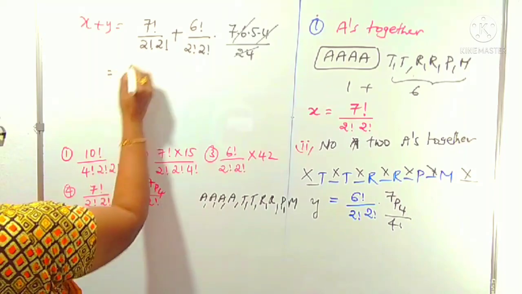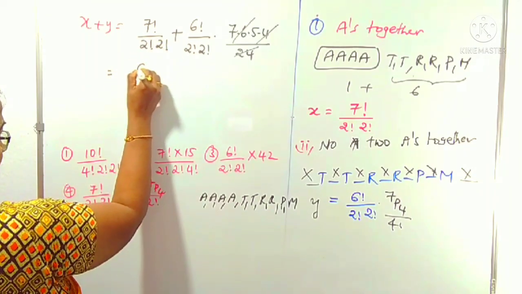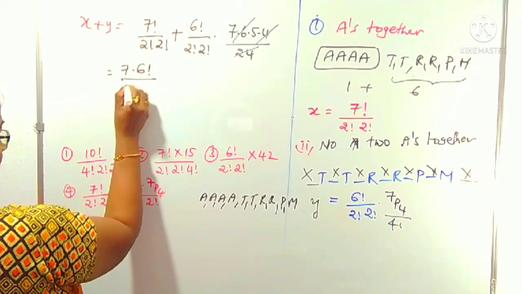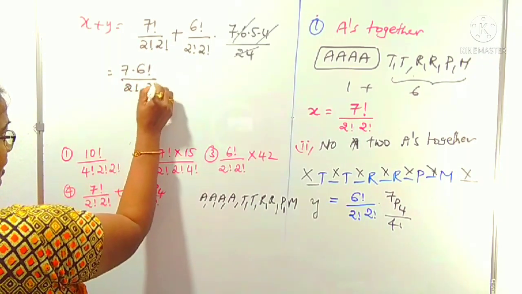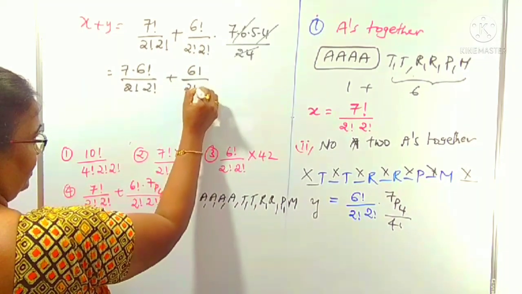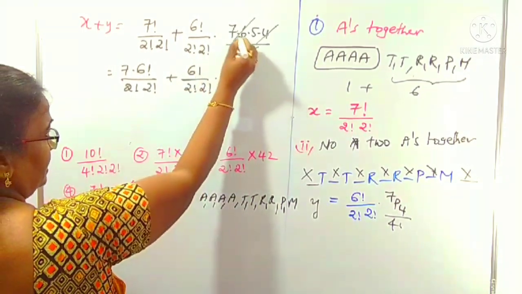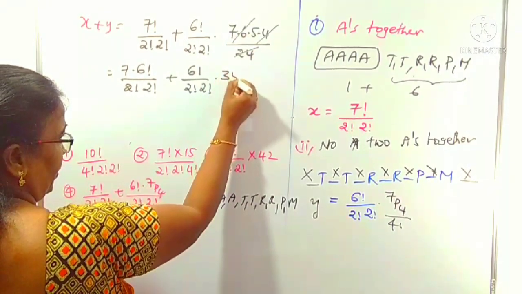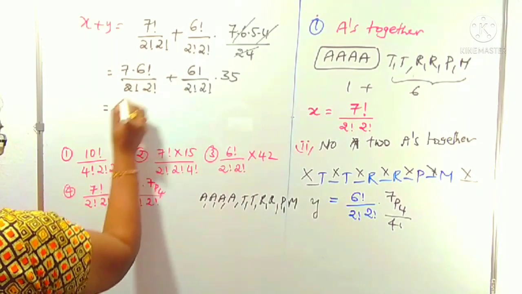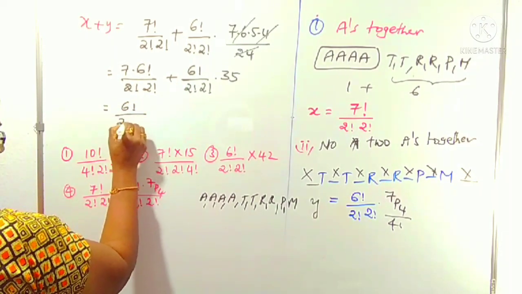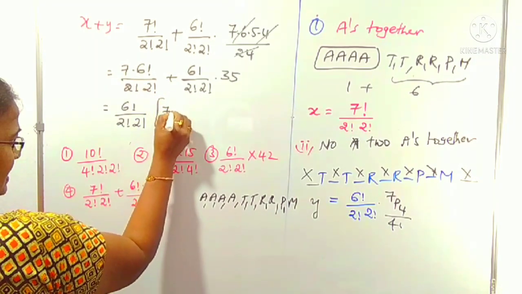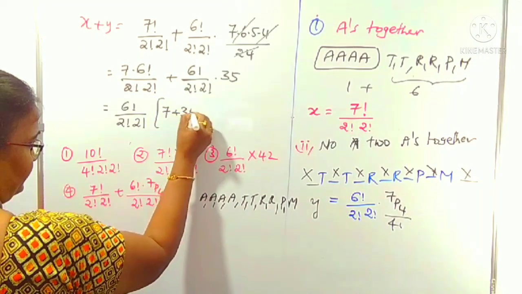Now we can observe that 7 factorial we can write as 7 into 6 factorial. So 7 into 6 factorial by 2 factorial into 2 factorial, plus here 6 factorial by 2 factorial into 2 factorial into 7 fives are 35. Okay, from these two terms, what is common? 6 factorial by 2 factorial into 2 factorial is common. Here what is left over? Here 7 is left over. Here plus 35 is left over.